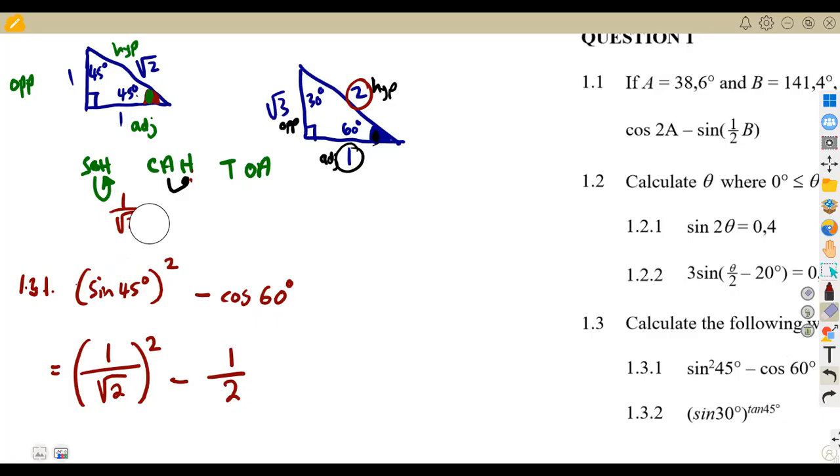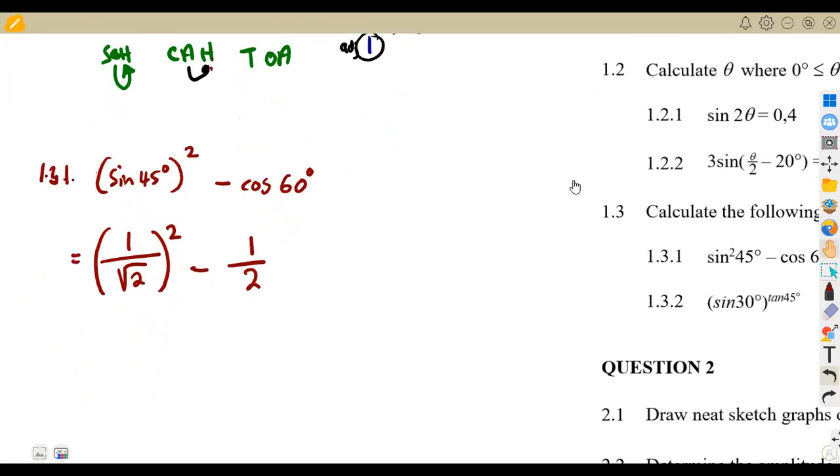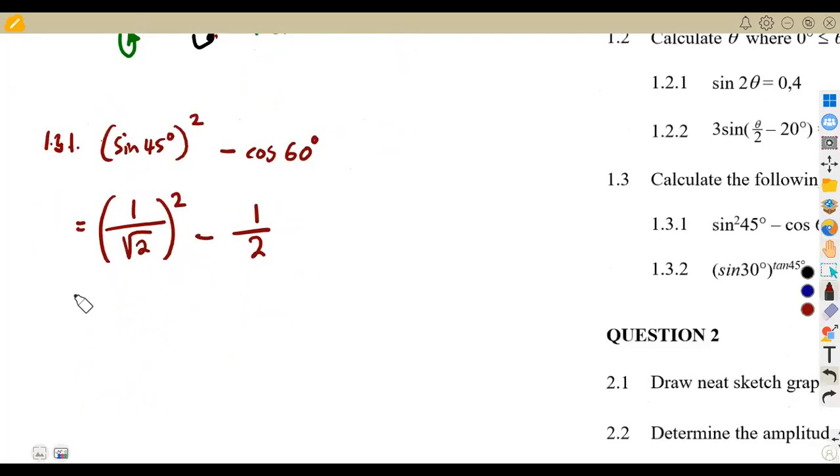So the question is, how can we simplify this further? Like I said, once you write this stage, you can even use your calculator. If you are stuck at that point, you can use your calculator to simplify this stage, all right? But if you work it directly, 1 over the square root of 2 squared means we've got 1 squared, which is 1, over the square root of 2 to the exponent of 2.